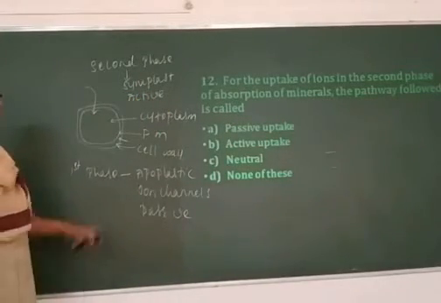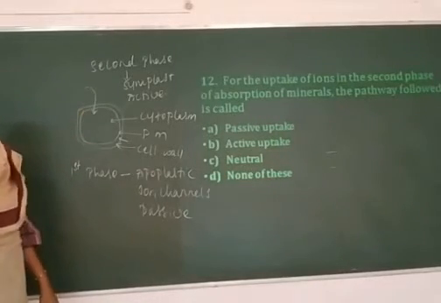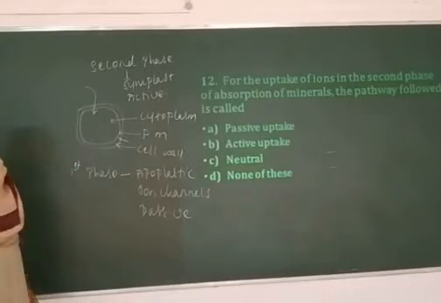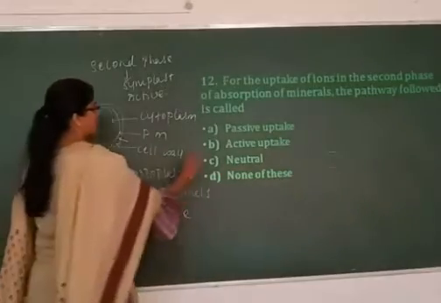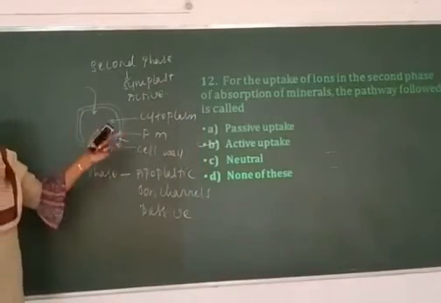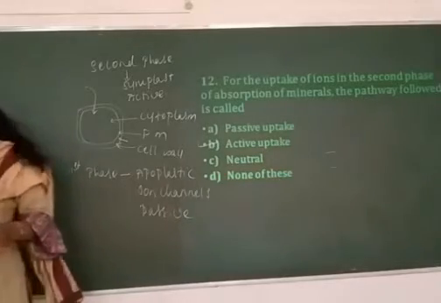The second phase of uptake always follows a symplastic pathway as the ions have to cross the plasma membrane barrier. It is always active uptake. So the passive uptake is the first phase, and the active uptake is the second phase of ions into the plant cells.